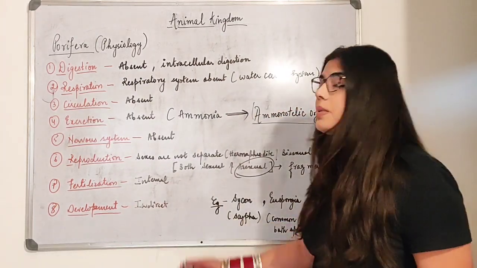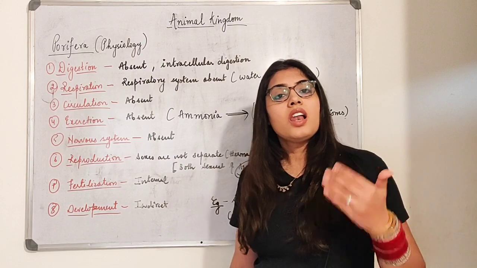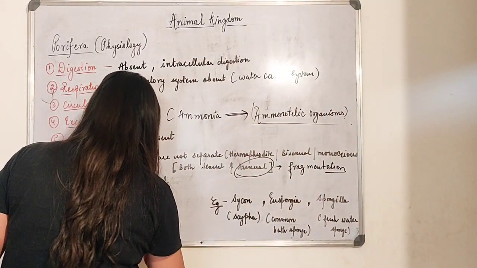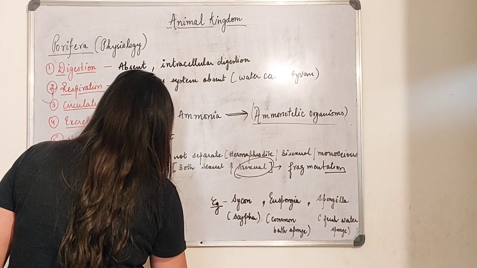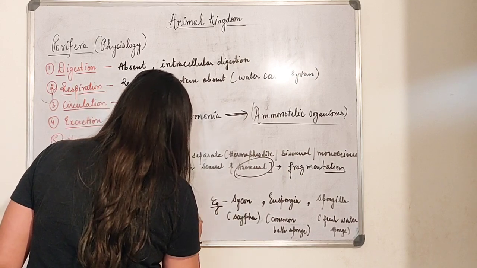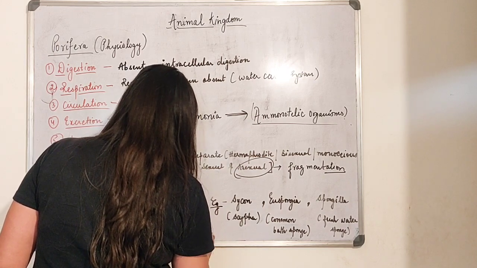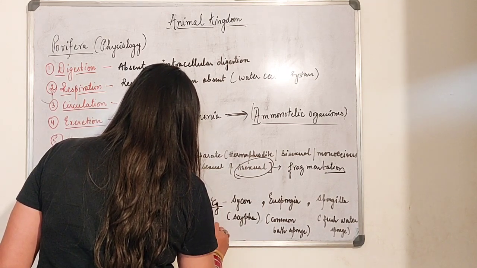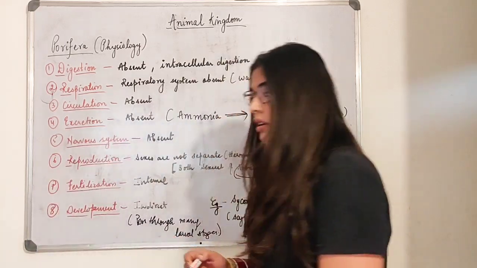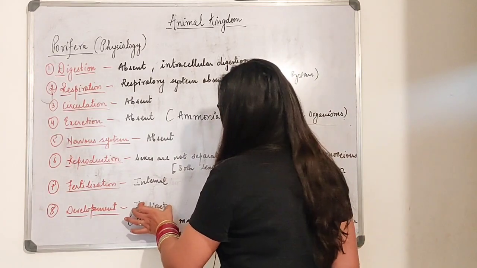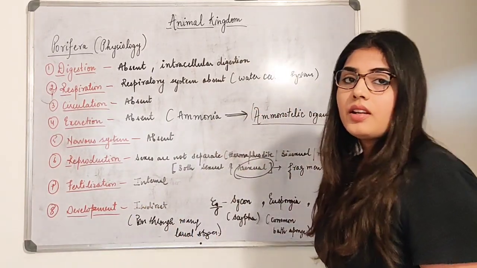Development is indirect because they have to pass through many larval stages. That is the reason it is said to have indirect development.